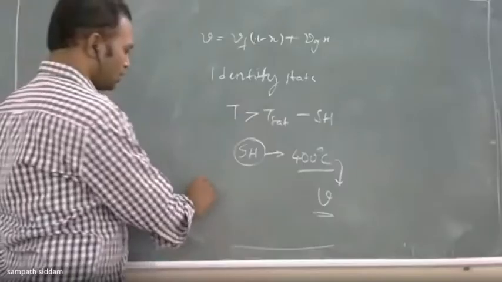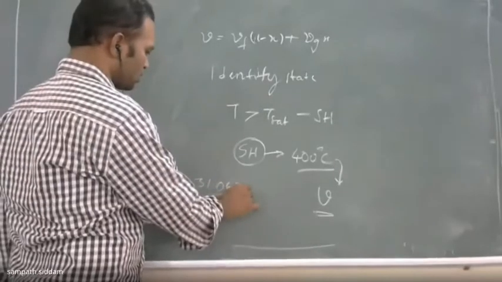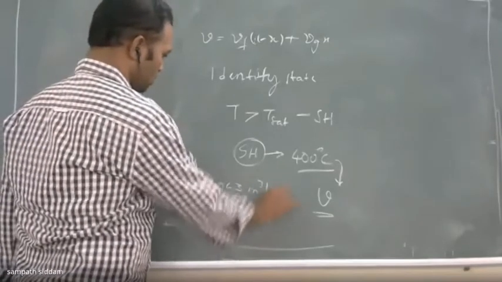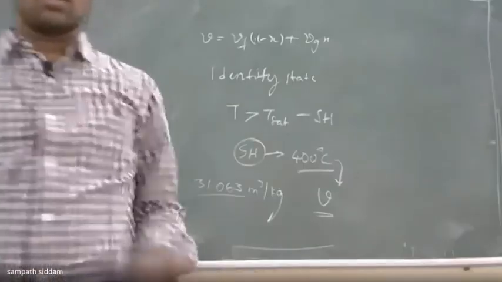Yes, sir. This is 31.60063, sir. 31.063. What is this? V, sir, at 400 degrees, meter cube per kg. Is that correct, Avinash?